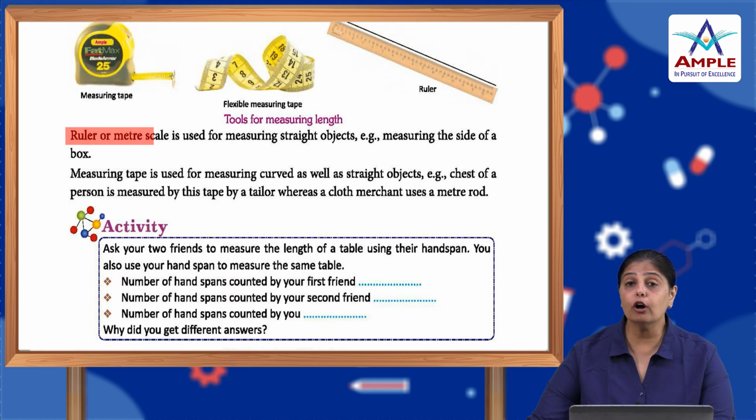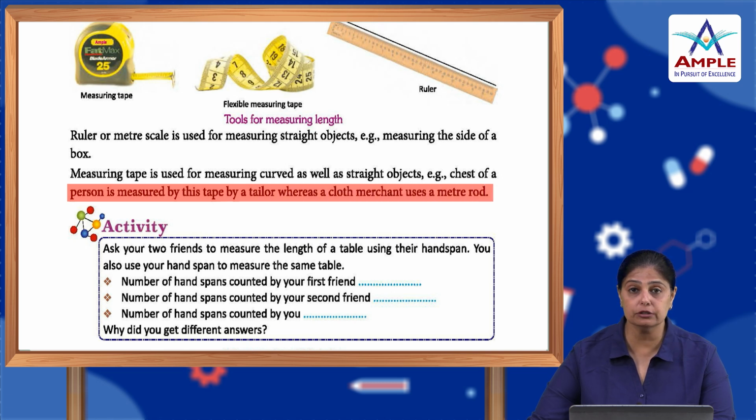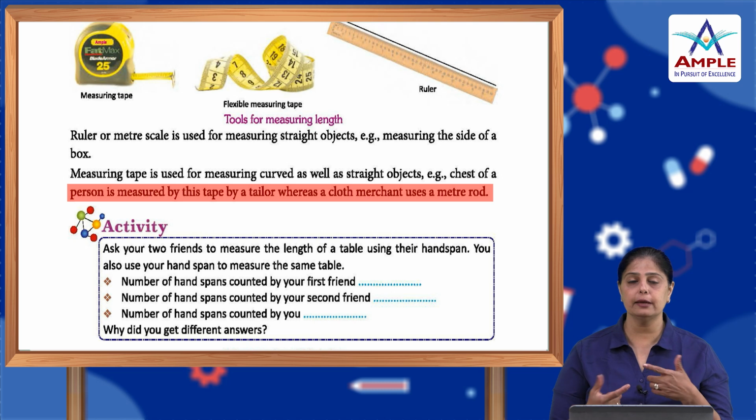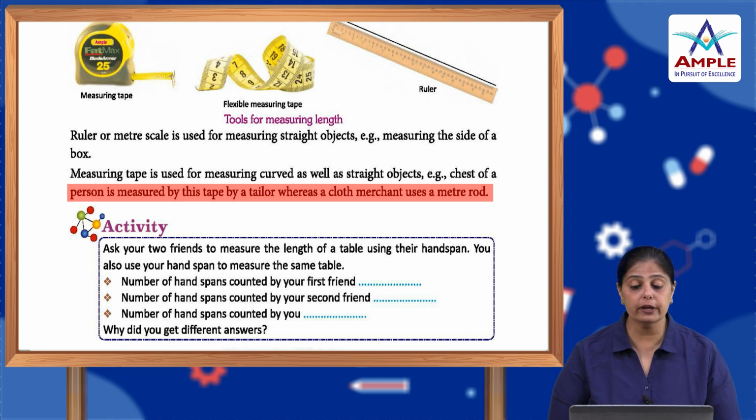A ruler or meter scale is used for measuring straight objects, for example, measuring the side of a box. A measuring tape is used for measuring curved as well as straight objects. For example, the chest of a person is measured with a tape by a tailor, whereas a cloth merchant uses a meter rod. A tailor uses a flexible measuring tape, a string-like thing which he can take around the person to measure. When we are measuring a table or a box, we use a straight measuring tape or a ruler.